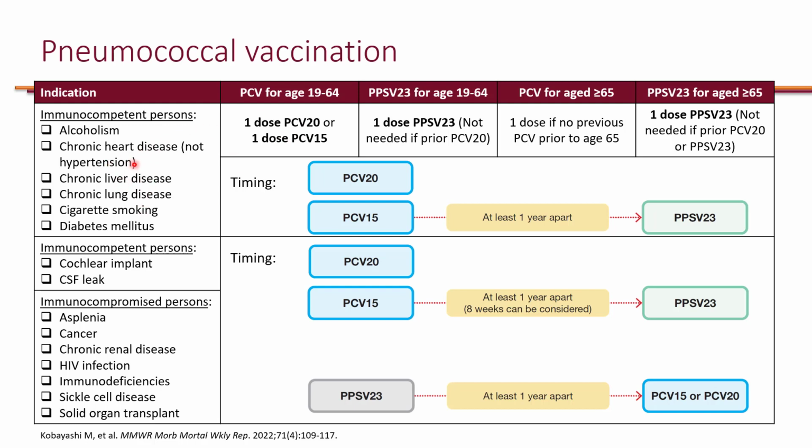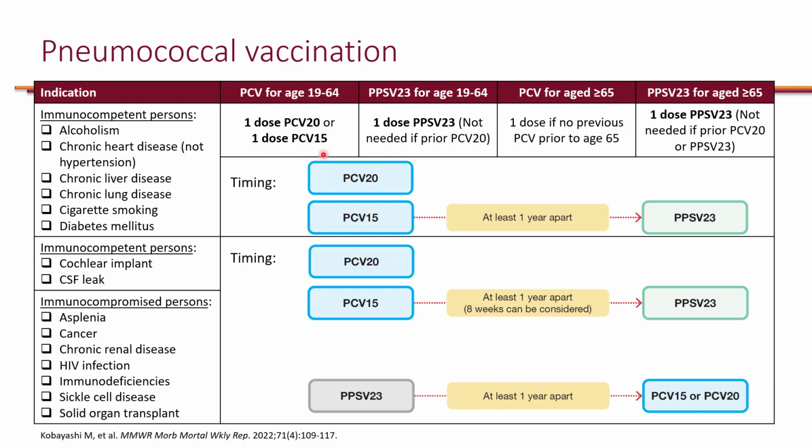Assuming childhood immunization was either not available for these individuals, or it was available and they chose not to get them. So between the age of 19 to 64, it is recommended for these individuals who have any of these risk factors to receive 1 dose of PCV20, or they can choose to get 1 dose of PCV15.